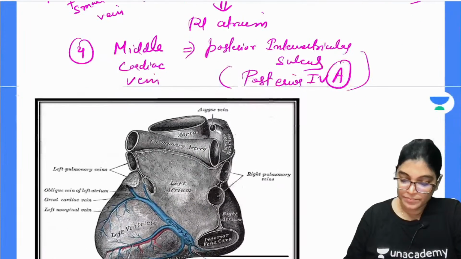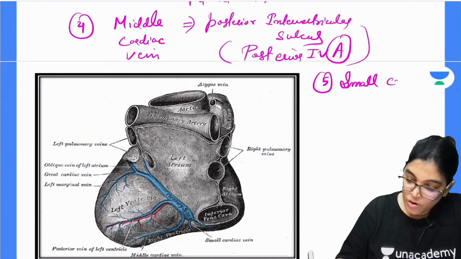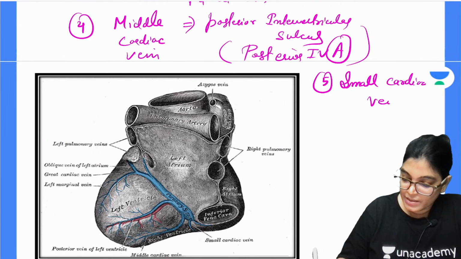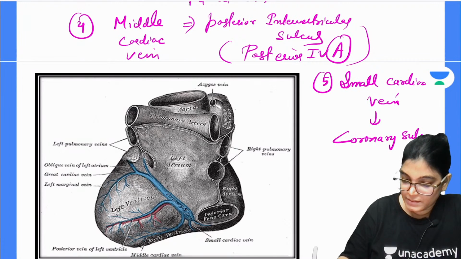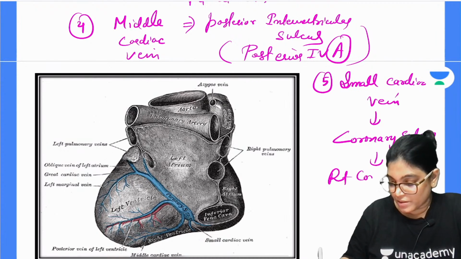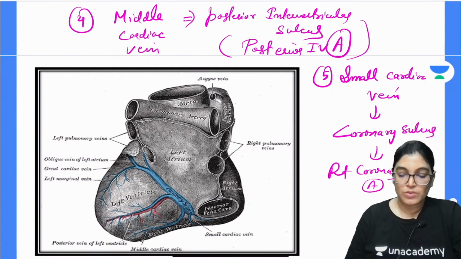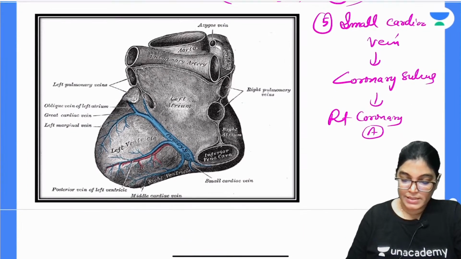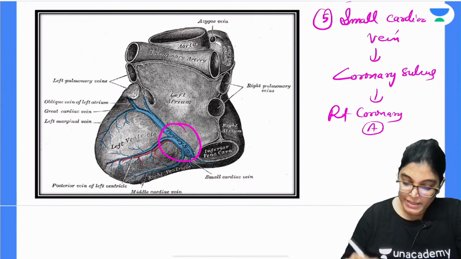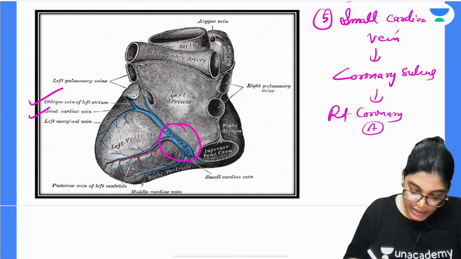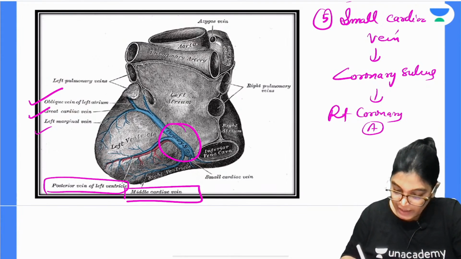So the fifth one: the small cardiac vein runs in the coronary sulcus along with the right coronary artery. Got it? In this diagram I want to show you the location of the coronary sinus, oblique vein of the left atrium, great cardiac vein, left marginal vein, posterior vein of the left ventricle, middle cardiac vein, and small cardiac vein.